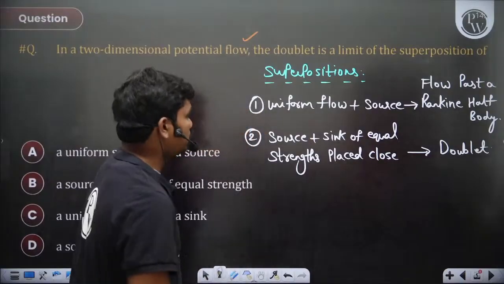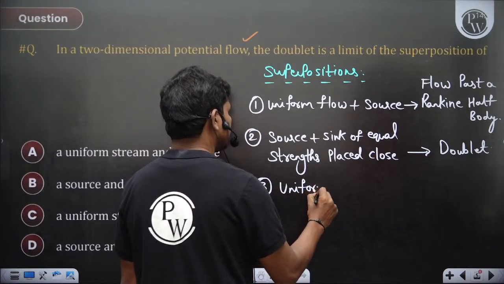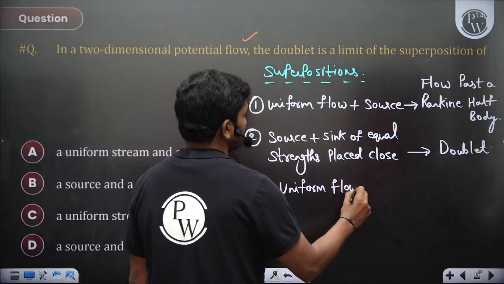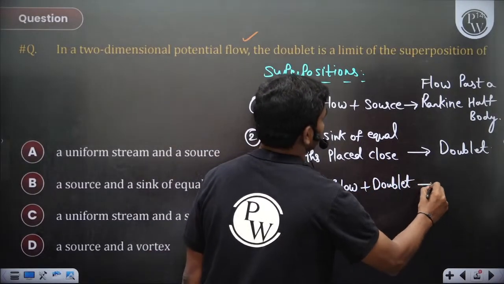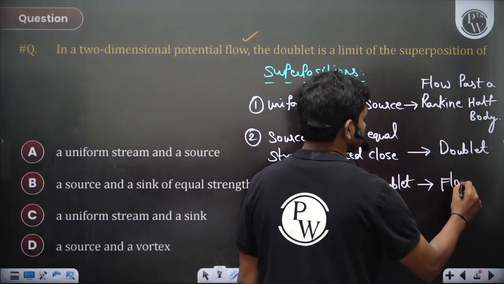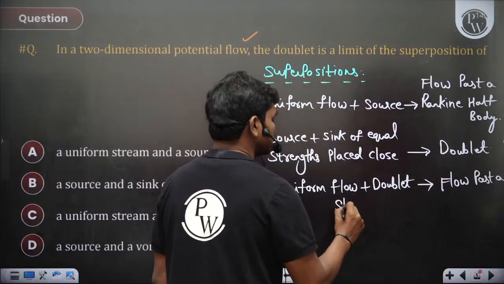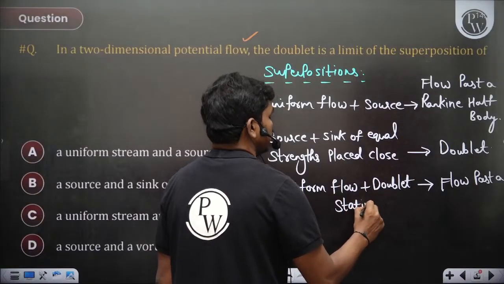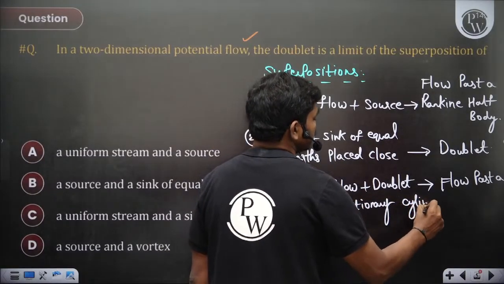Okay, then uniform flow plus doublet, this gives you flow past a stationary cylinder.